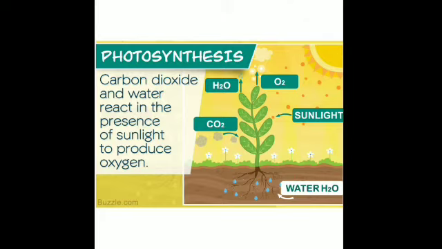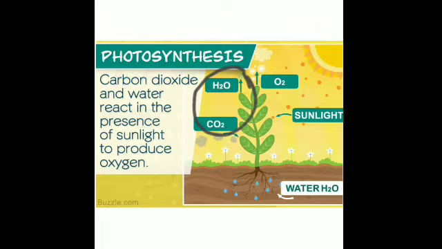So what do the plants do? How are they able to synthesize or manufacture the food? What all does it need? That is, they use carbon dioxide, that is CO2, and water, both, to prepare its food. Is it clear? And carbon dioxide is coming from where? It is coming from the atmosphere.